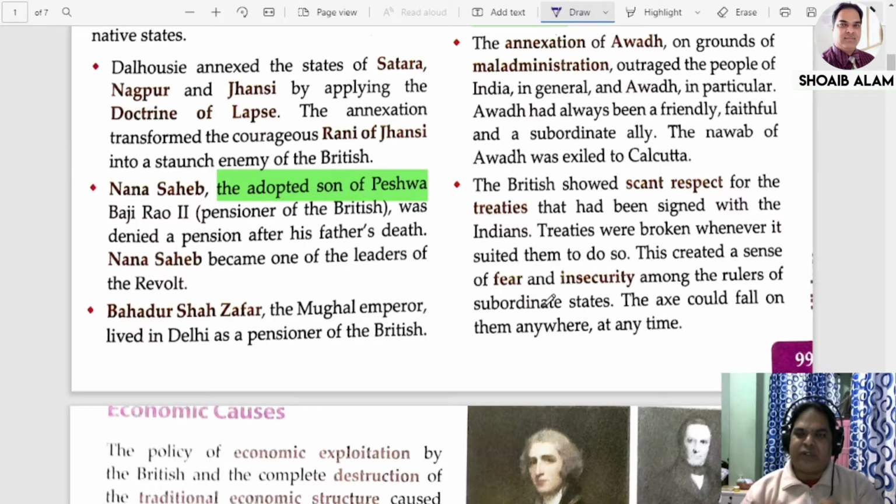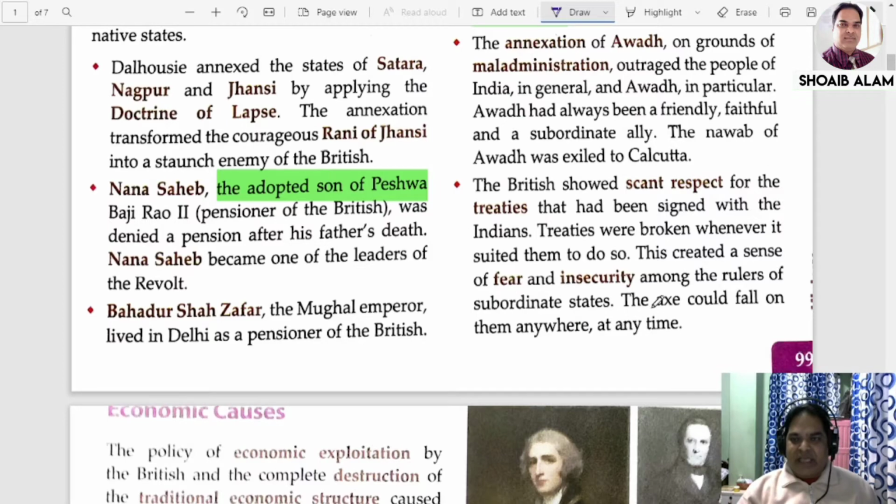Treaties means agreements between the English and the rulers. So this created a sense of fear and insecurity among the rulers of the subordinate states, who felt that the treaties could be broken at any time, because the English cannot be trusted.